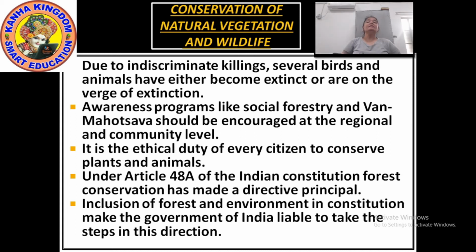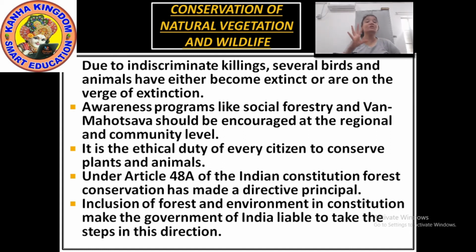Okay. Now, other awareness programs are also being done by the government to conserve the natural vegetation and wildlife. Now, what are they? They are social forestry. Social forestry means they encourage the people to grow more trees. Van Mahotsav is being held in which they plant more trees, and it is encouraged at the regional and community level.